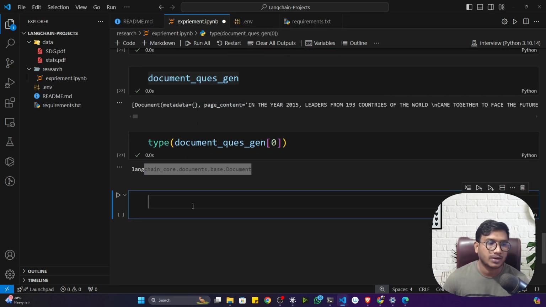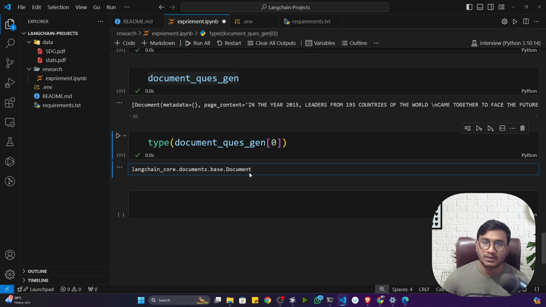Okay, it's now in document format, because if I want to apply the splitter, first of all you have to convert everything to the document. This is the recommended way. If you give a string directly, it's completely fine, but this is the recommended way. First of all, convert everything to the document format, then use the splitter, that means the chunking operation.